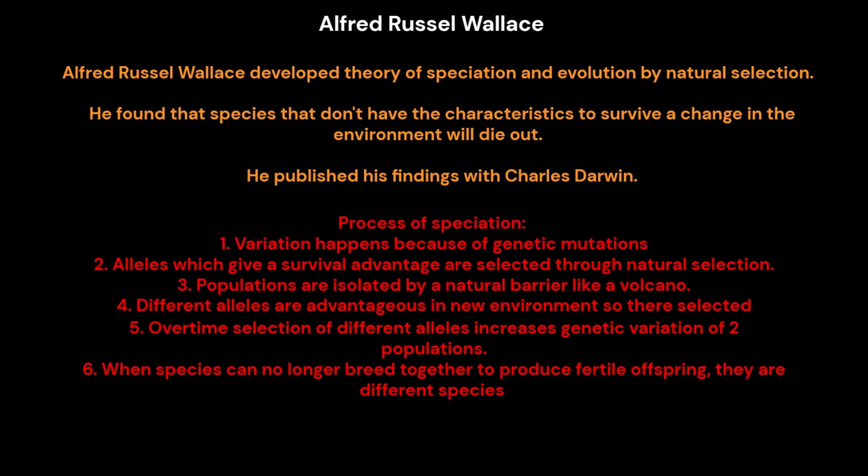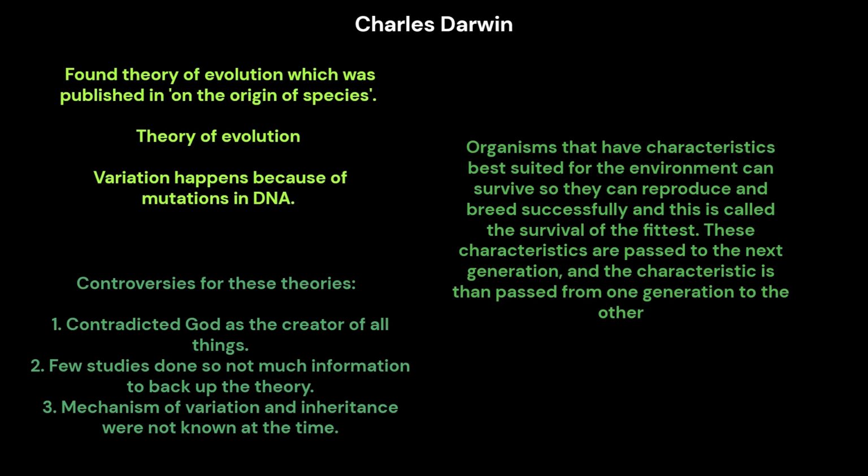5. Over time, selection of different alleles increases the genetic variation of the two populations. 6. When species can no longer breed together to produce fertile offspring, they are different species. Charles Darwin found the theory of evolution, which was published in On the Origin of Species.